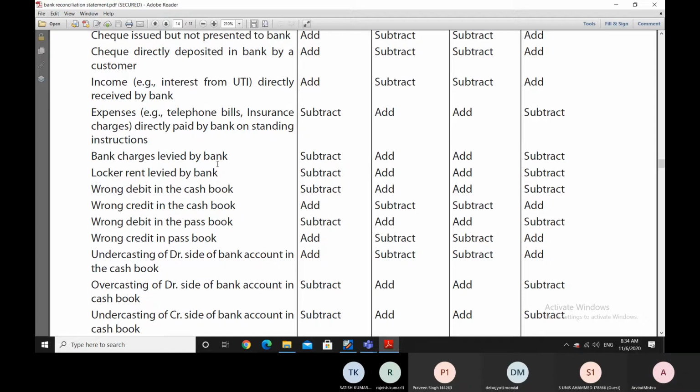So, therefore, we'll be looking at some of these differences and how these differences have arisen.